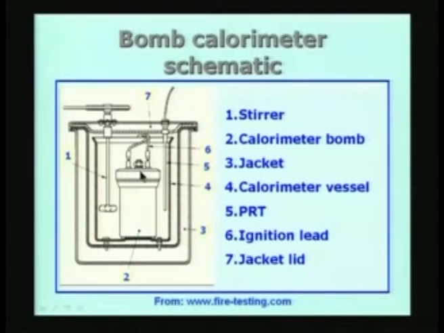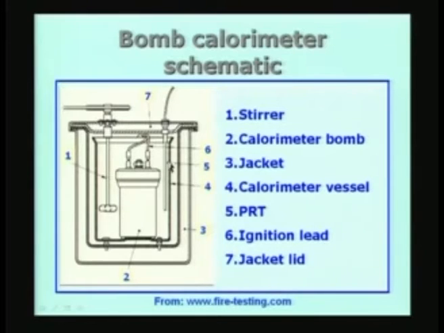And the bomb itself is immersed in a vessel, you see a vessel here. In this vessel we take about 2 liters of water, and there is a stirrer to make the temperature uniform in this vessel.